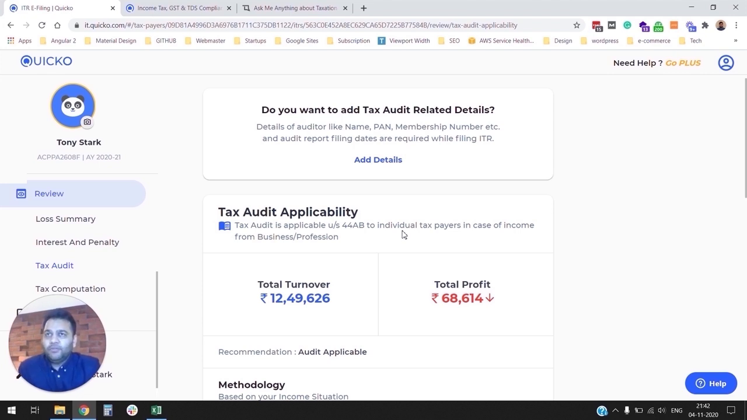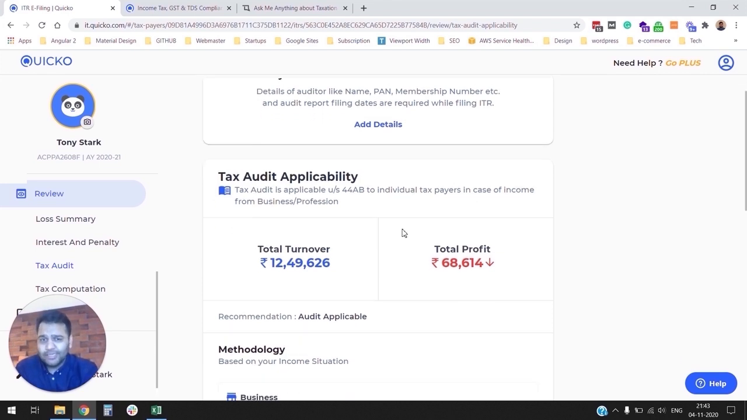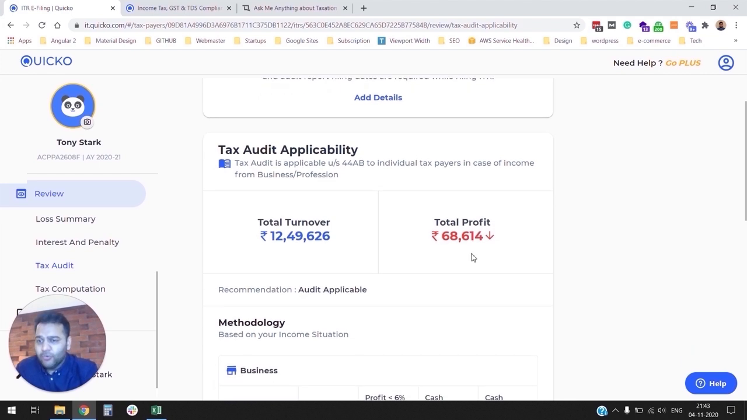The whole purpose of tax audit is to get a third party to independently verify the information and income sources that you have reported in your income tax return. In this case, the third party usually is a certified chartered accountant. Since we have incurred losses and we intend to carry forward those losses, Quidco's engine recommends audit is applicable. Now, how do we do that?